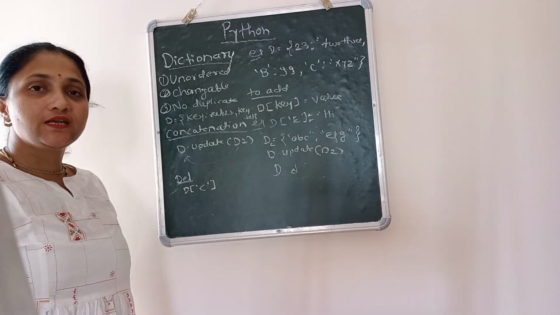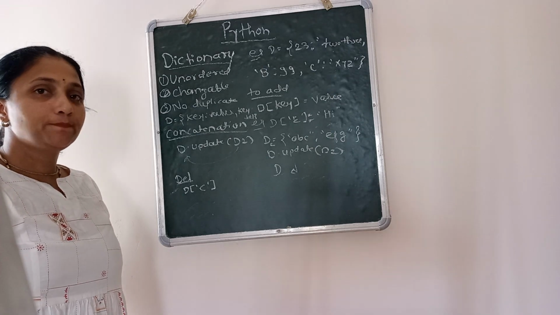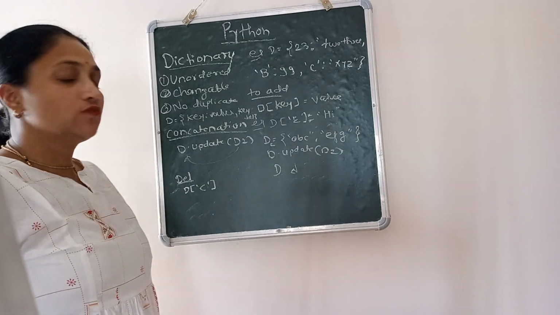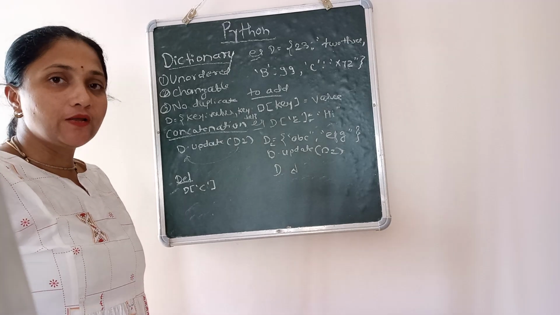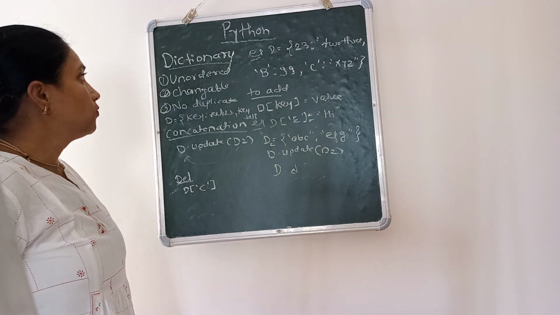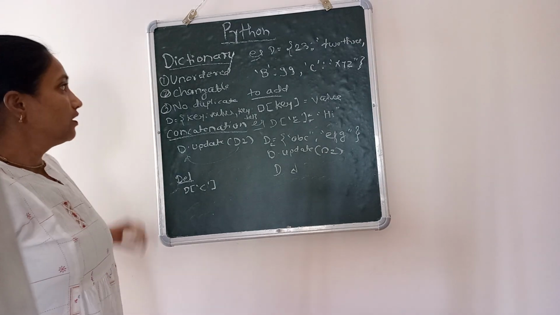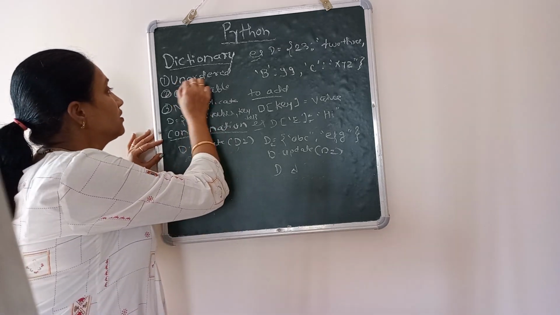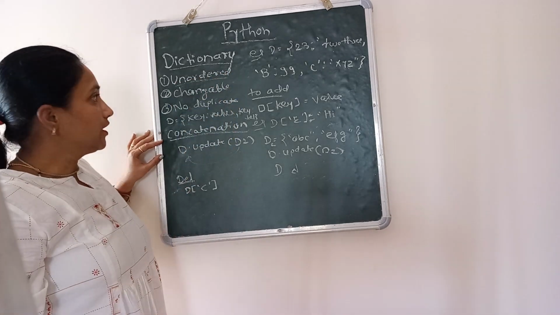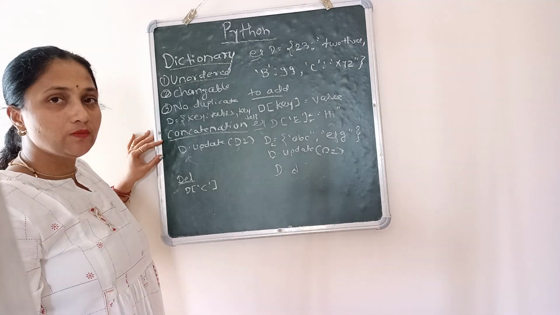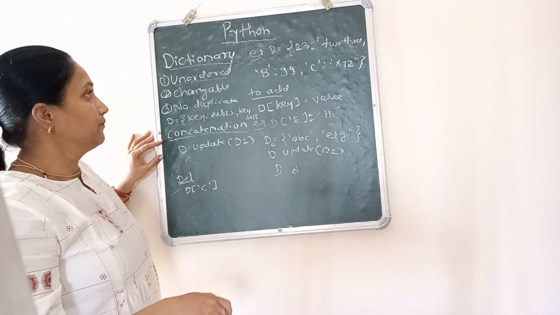In this video we will be seeing the dictionary data type in Python. This is also one of the built-in data types provided in Python. Now we'll see what the dictionary is. Again, dictionary is an unordered collection of elements. That means they are not stored in continuous memory location but can be accessed continuously.